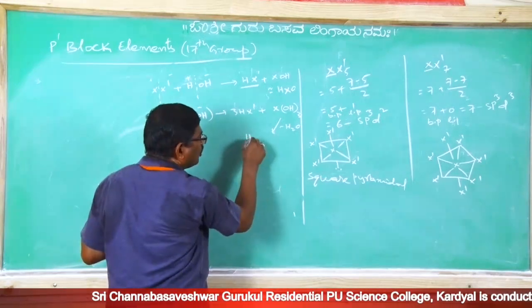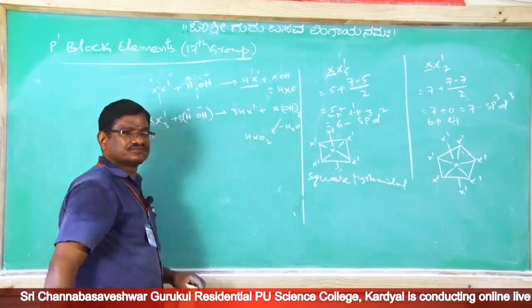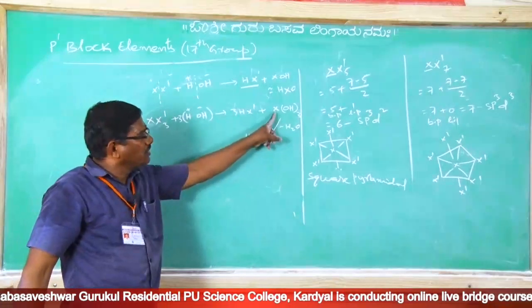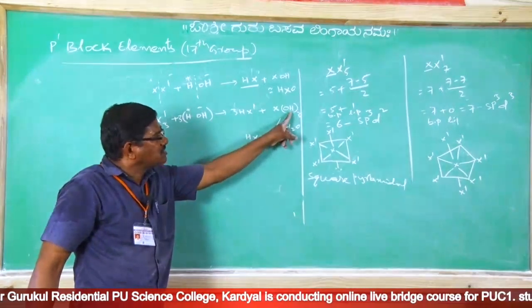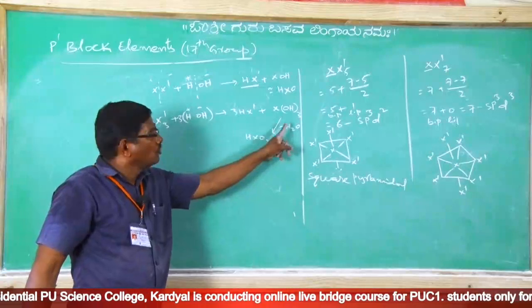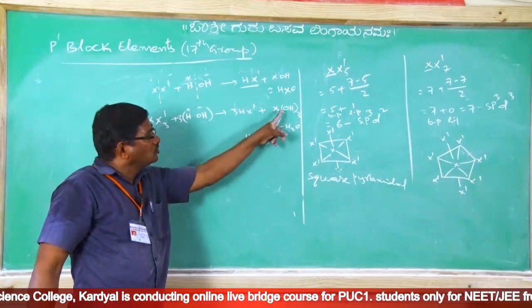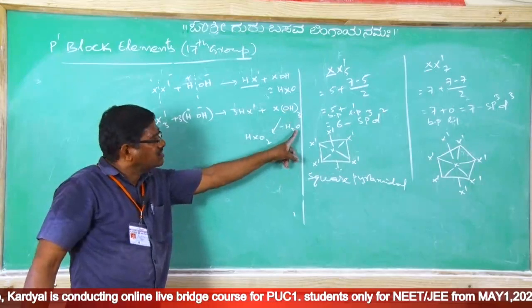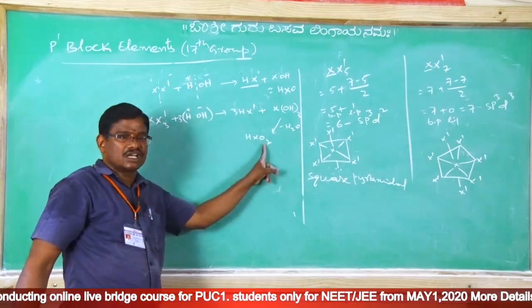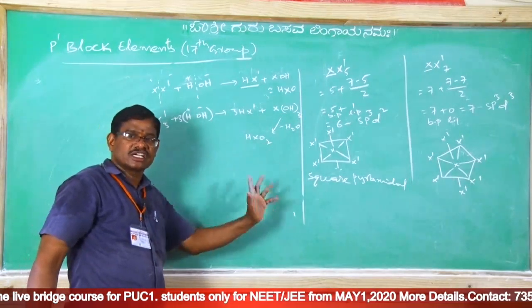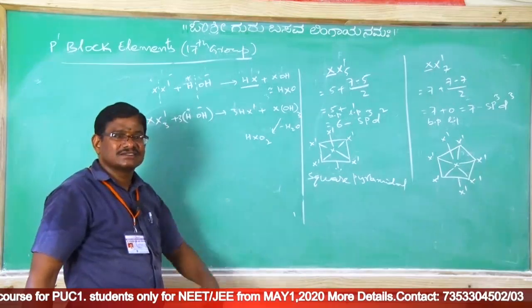Lose water molecule to give HXO2, na? Observe carefully. X is 1. 3 hydrogens are there. 2 hydrogens went as water. 1 hydrogen left. Now 3 oxygens are there. 1 oxygen went as water. Therefore 2 oxygens left. Then HXO2, na? HXO2 is what? Halous acid.